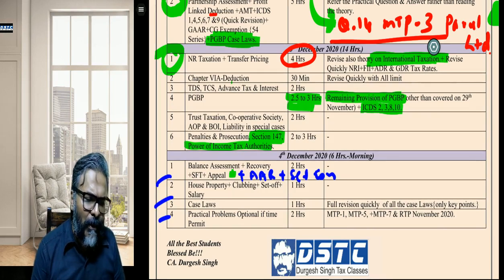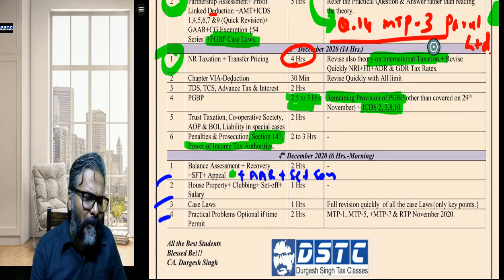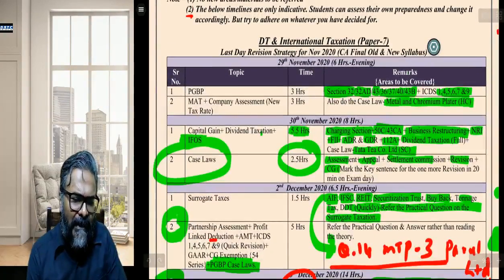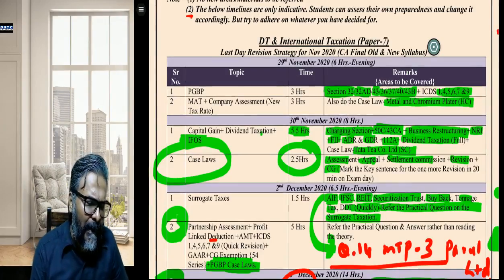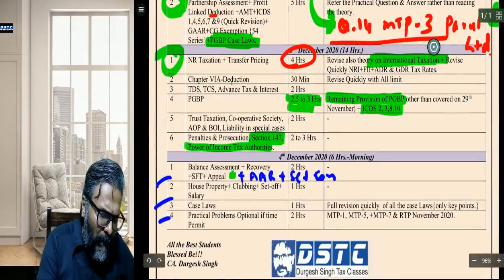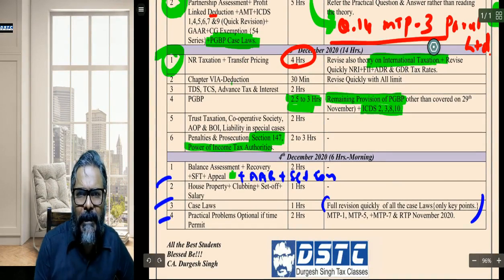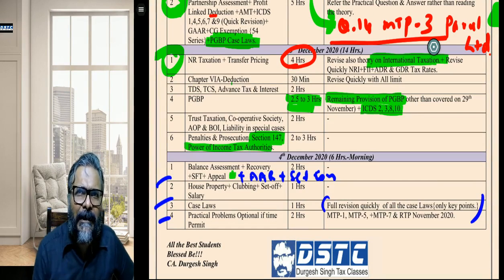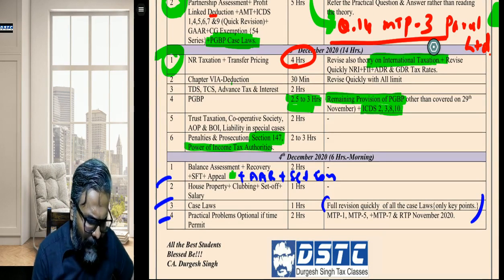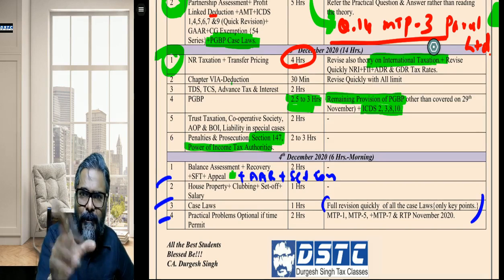Case laws. Now, students, what is this case law? You have already done the case law part. Like the PGBP case law list is already there, and what is the case law part? This assessment, appeal, settlement commission, revision and the capital gains. So all these case laws are already captured, students. Therefore, I have given 1 hour again for the second revision on the case law front, only because it is the theoretical side. If you want to do a second revision, please do it.